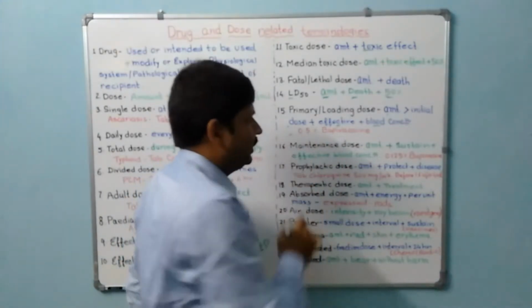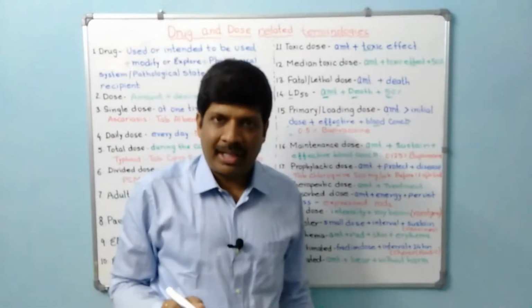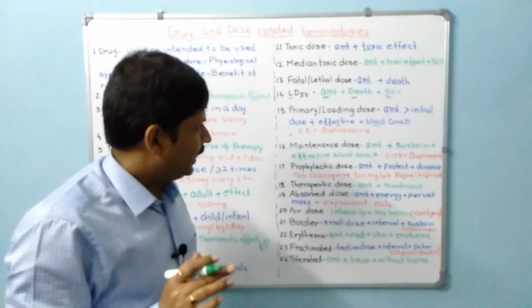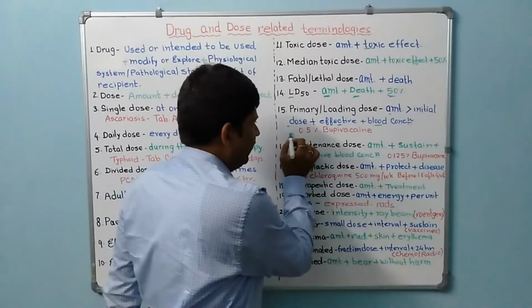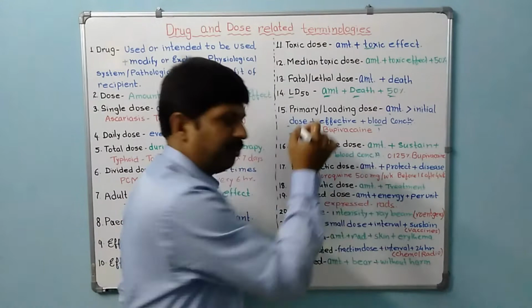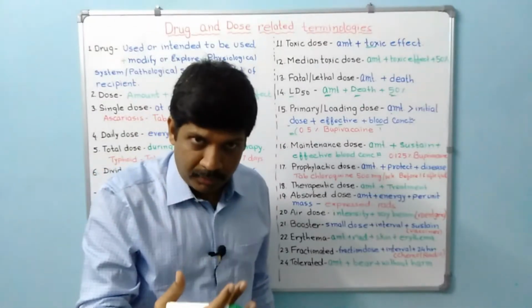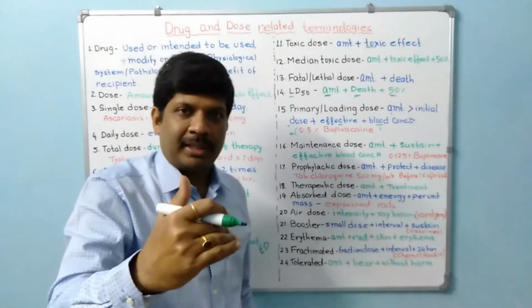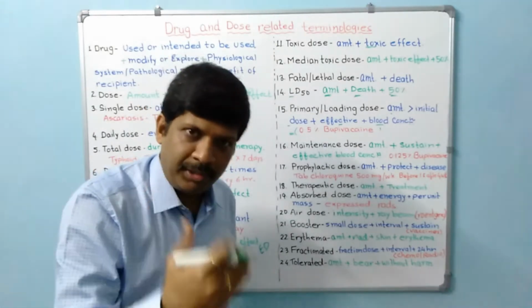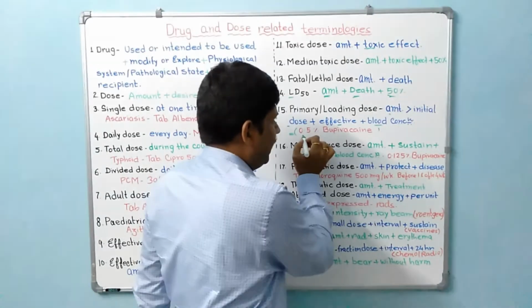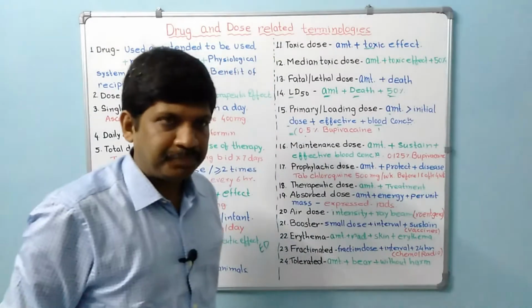Here the example is 0.5% bupivacaine. This is an anesthetic. So for epidural anesthesia, we need to give 0.5% bupivacaine to reach a particular concentration so that anesthesia would be produced, and that is known as the loading dose of bupivacaine.